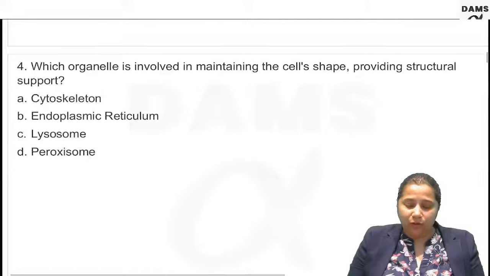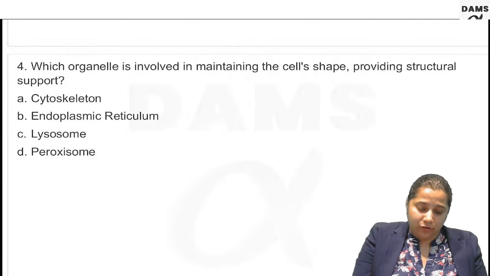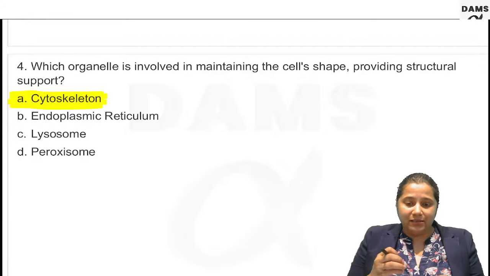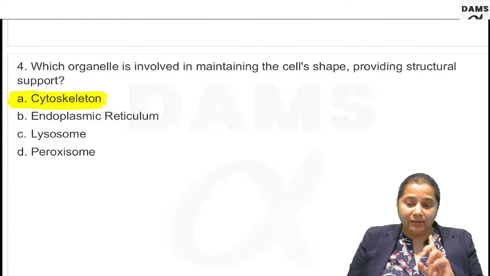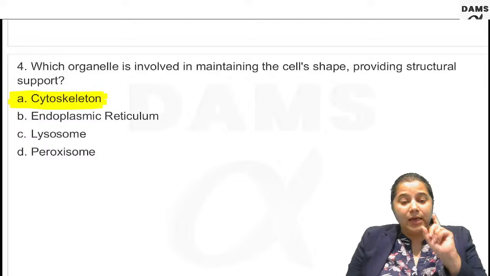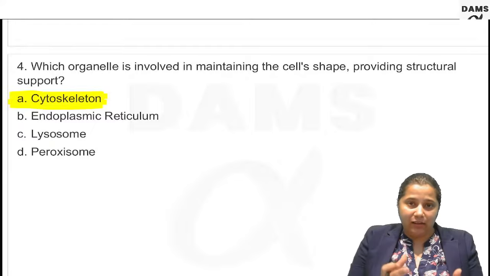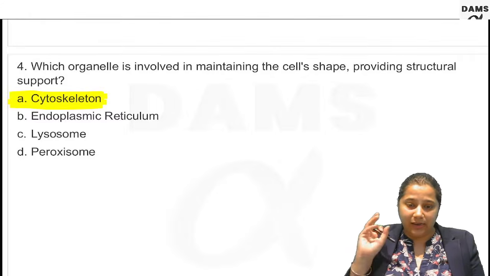Then question number 4: which organelle is involved in maintaining the cell shape, providing the structural support? It is done by the cytoskeleton. Cytoskeleton forms the framework, so it helps in maintaining the cell's shape and providing the structural support. Question number 4, the answer is A. Some of us are giving wrong answers. So make sure that whenever you have to maintain the cell shape, you have to have a cytoskeleton. Like skeleton maintains the body shape, similarly cytoskeleton will maintain the cell shape.